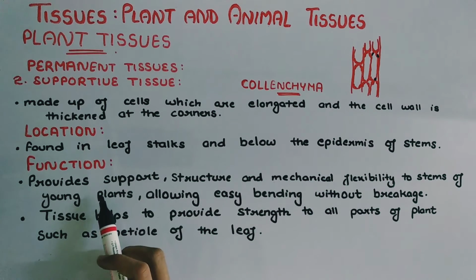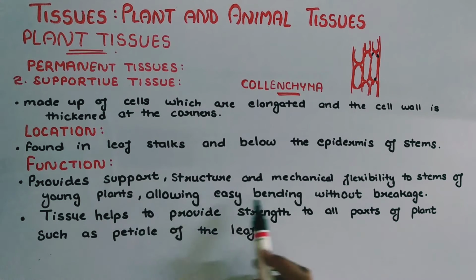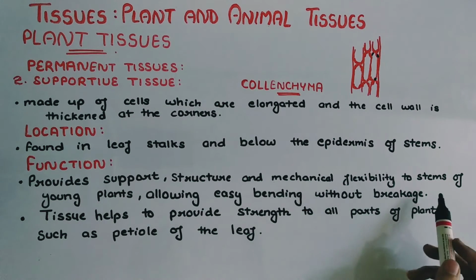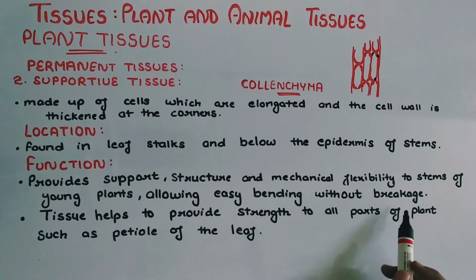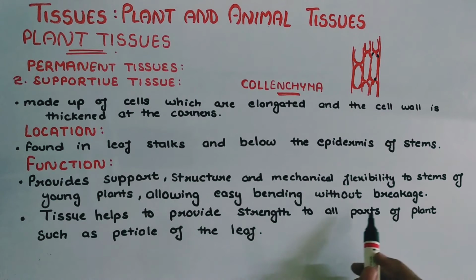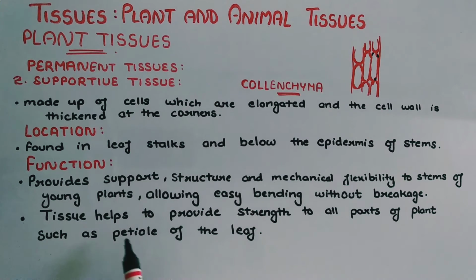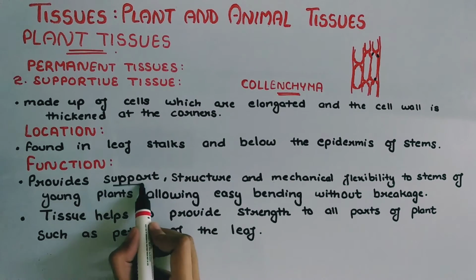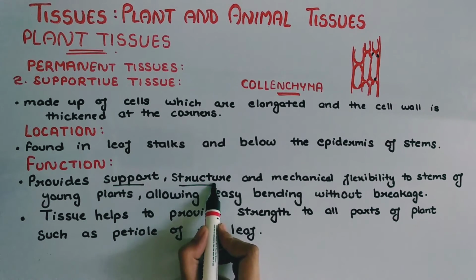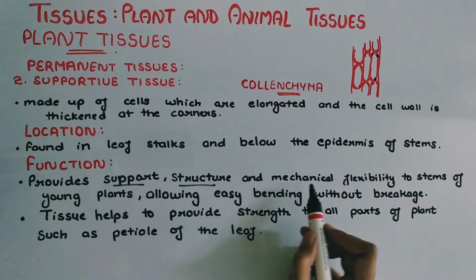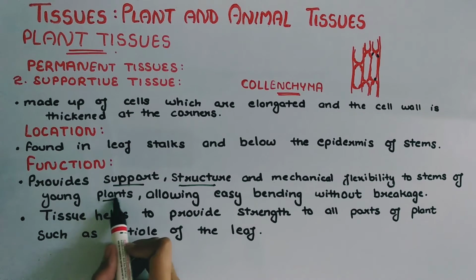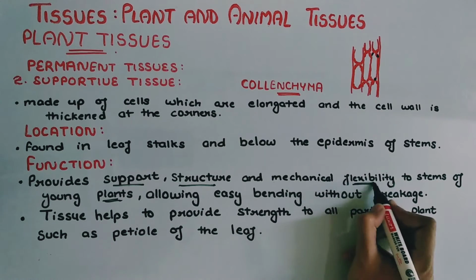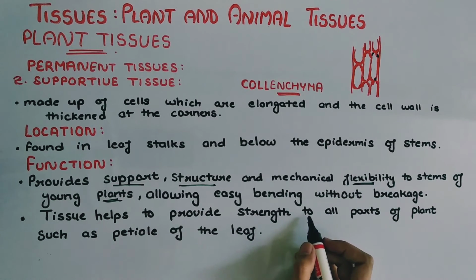Function of collenchyma tissue. It provides both structural and mechanical flexibility to stems of young plants, allowing easy bending without breakage. It provides structural support to branches and stems. If young plant stems did not have flexibility, they would break while bending.